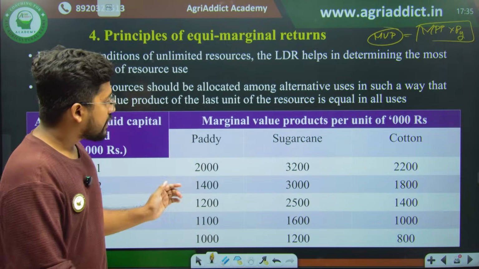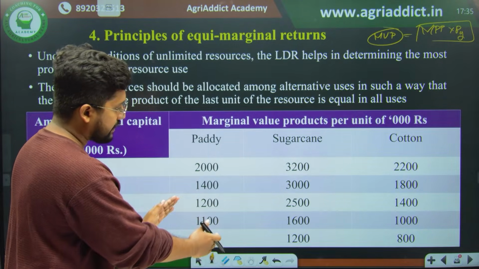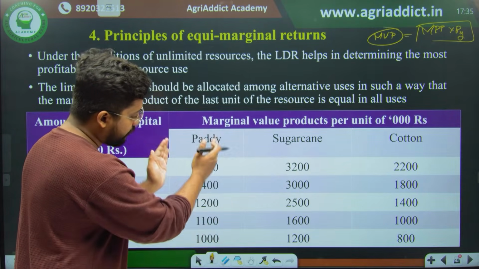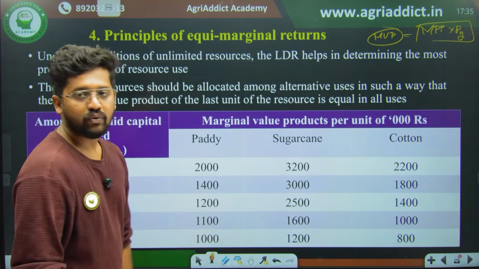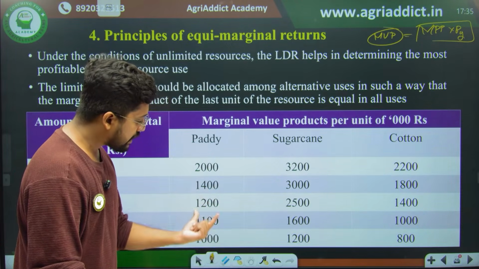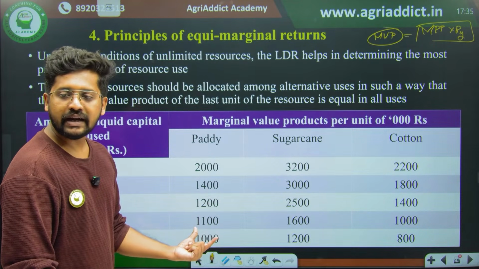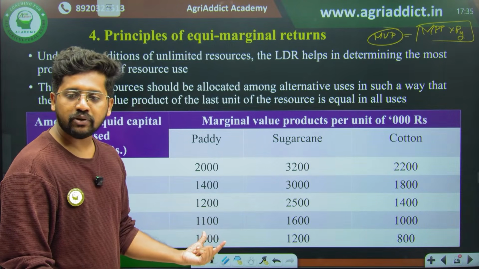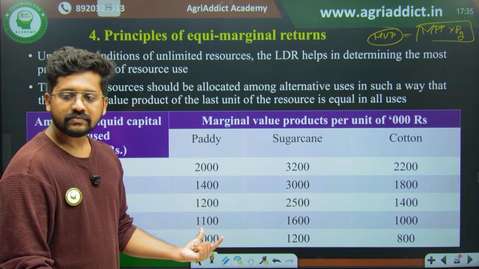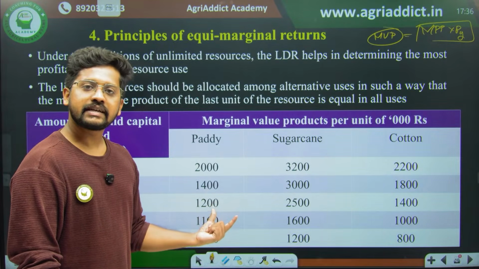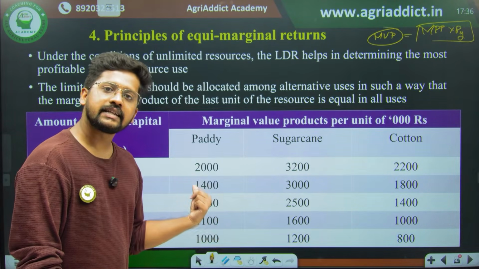Why, if we take just paddy, as I increase my variable resources, is my MVP decreasing? What is the reason for it? Why is my marginal value product decreasing for paddy? Can somebody answer in the chat box? What may be the reason? The reason is very simple. It is just because of the basic principle that we already studied in the previous slide.